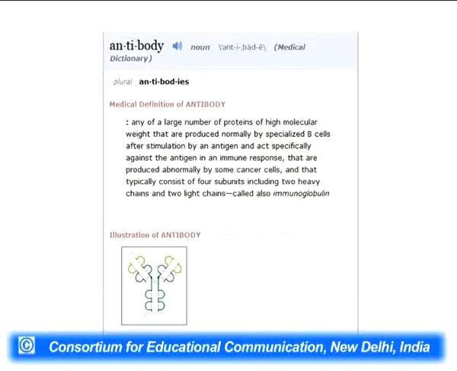Before going into these antibody types, let's start with what exactly an antibody is. Antibody is actually a protein or a polypeptide chain which is a high molecular weight protein. These proteins are produced by specialized B cells which are stimulated when an antigen or a pathogen intrudes our body. So these antibodies are produced in our body only when there is an antigen or pathogen which intrudes our body. Subsequently they are produced and they invade all these pathogens which are formed in our body, and they neutralize and destroy these pathogens from our body.